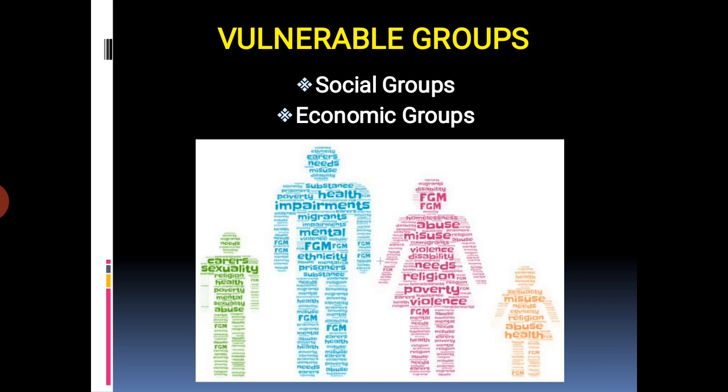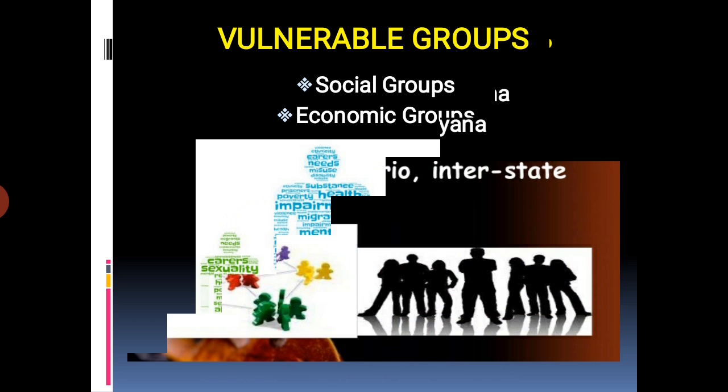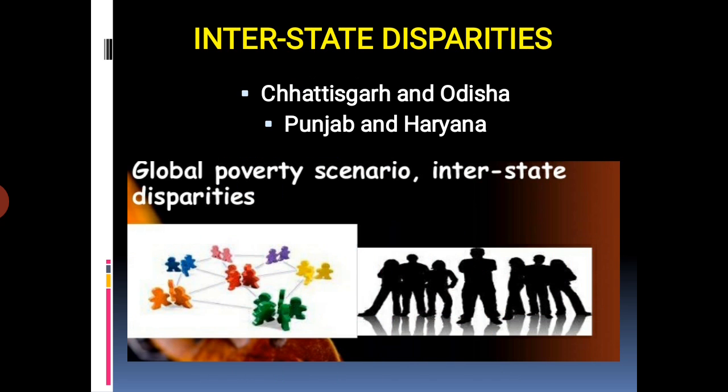Okay, students, in this way today we learned about the indicators of poverty, then poverty estimation in India, the poverty line, and again the social indicators. Okay, students, on the basis of today's content, I am giving you some assignment questions. Before that, again I am explaining one most important point: interstate disparities.